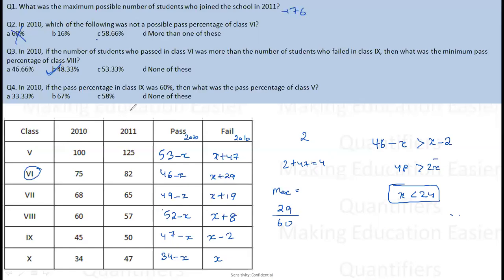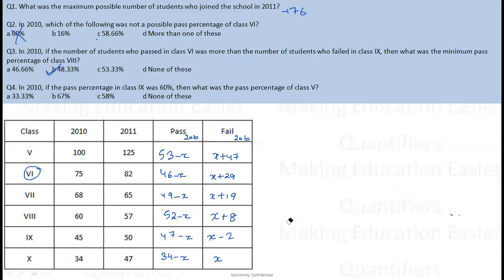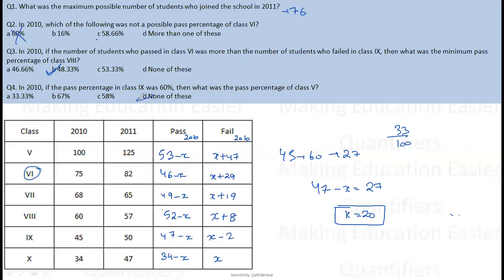The last question. In 2010, if the pass percentage in class 9th was 60%, so in class 9, 60% of students have passed. So in 9th, 45 students are there, and 60% of 45 is 27. So this 47 minus x students who have passed are equal to 27. x is then 20. Okay. Then what was the pass percentage of class 5th? The pass percentage of class 5th was 53 minus 20, that is 33. 33 upon 100, which means 33%. So the answer is none of these. Right. So this completes my set.